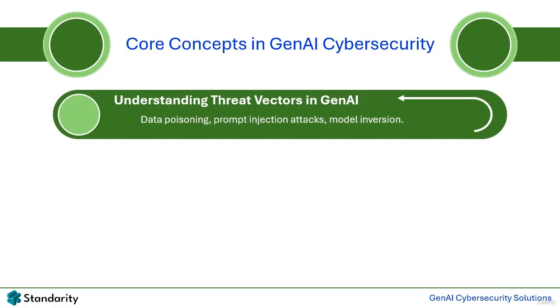We begin with an overview of threat vectors in GenAI, which include data poisoning, prompt injection attacks, and model inversion. Data poisoning involves injecting malicious data into AI training or operational datasets, corrupting the model's learning process and outputs. Prompt injection attacks exploit crafted inputs to manipulate the AI's responses, while model inversion allows attackers to reverse engineer AI models to extract sensitive information. For example, SecureNet Solutions Incorporated mitigates these risks by validating training datasets, implementing input filtering mechanisms, and encrypting sensitive model data.